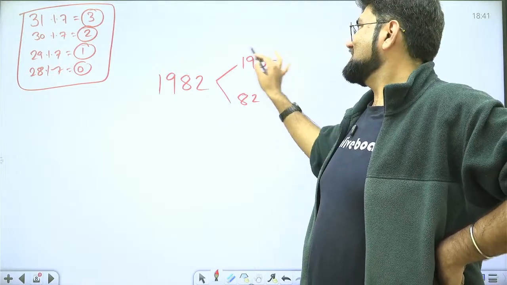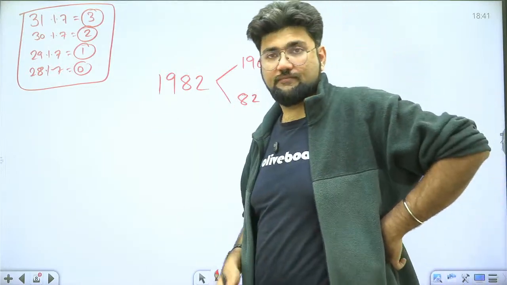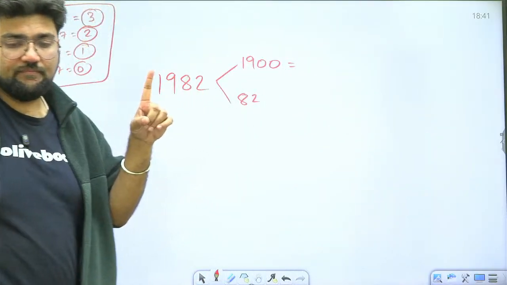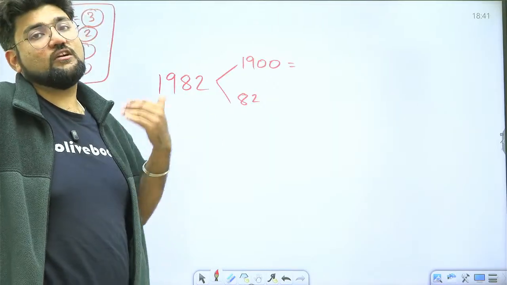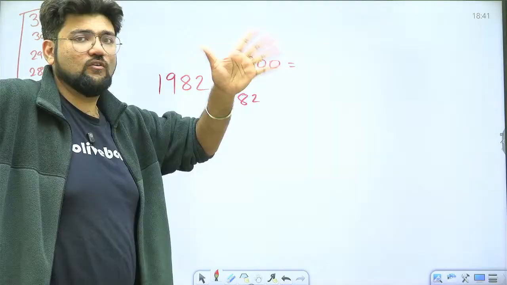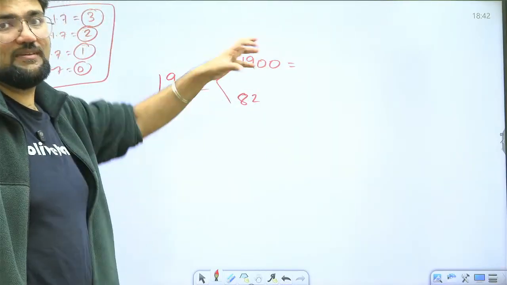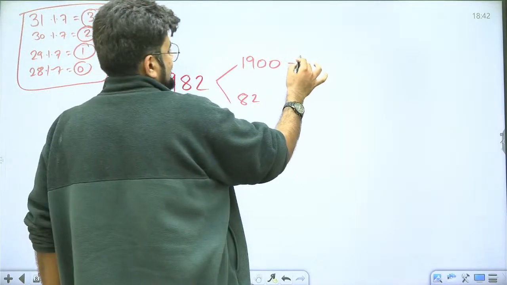Now, in this century part, always take it to the nearest multiple of 400. 400 into 1, 400 into 2 is 800, 400 into 3 is 1200, 400 into 4 is 1600, 400 into 5 is 2000. Now, 2000 is greater than 1900, so we will not consider that. The nearest least multiple of 400, least means lesser than 1900. So that is 1600.